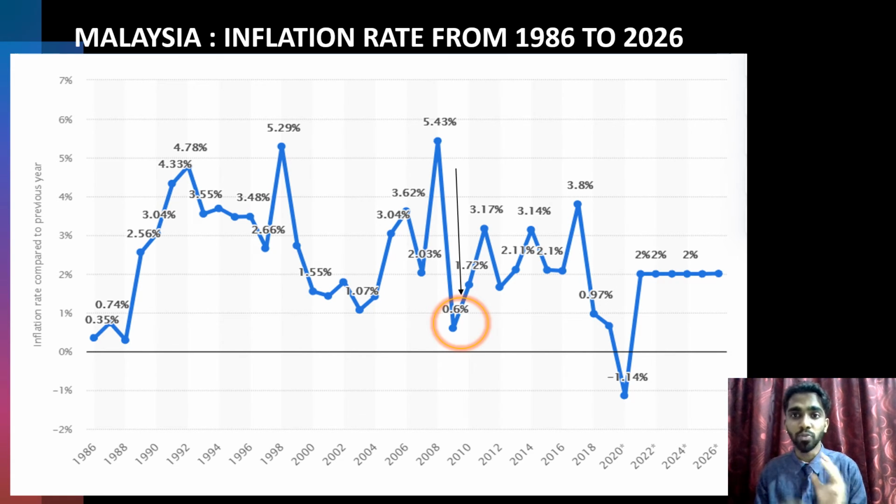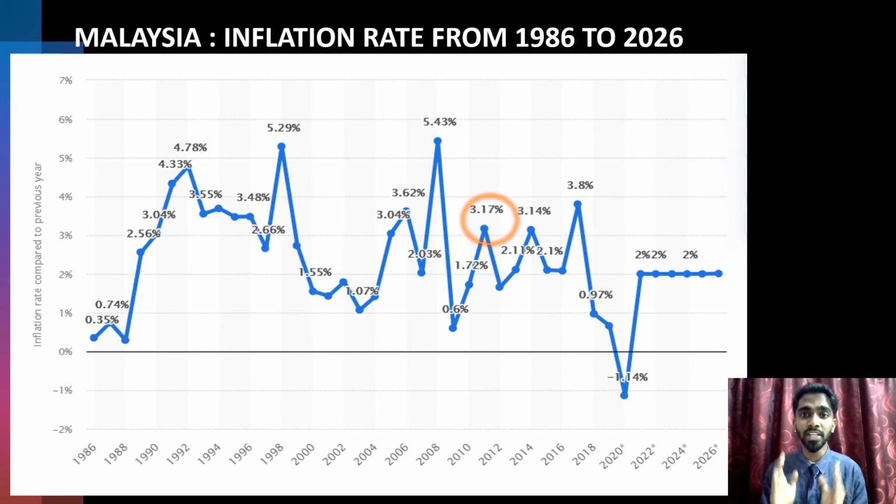Then the inflation rate fell dramatically from 5.43% in 2008 to 0.6% in 2009. It is then followed by a slight peak of inflation in 2011, which is 3.17%. After that, from the year 2012 to 2014, the inflation rate increased slightly from 1.72% to 3.14%. It also declined slightly in 2015, which is 2.1%, and increased back in 2017 to 3.8%.